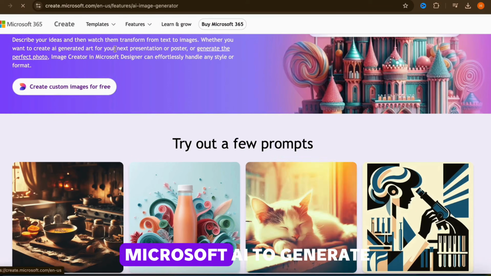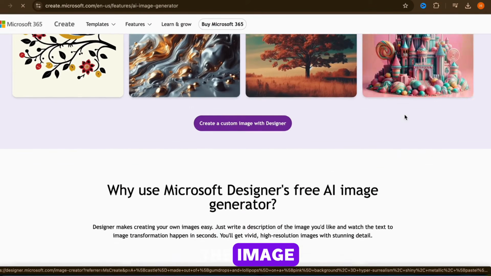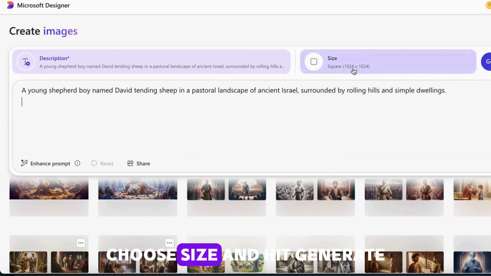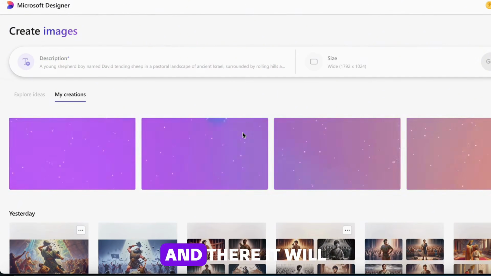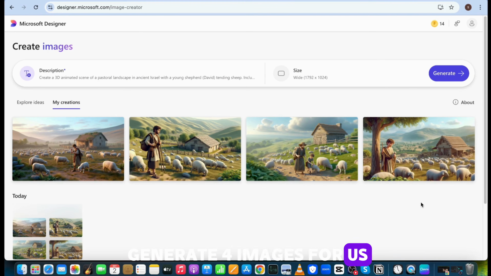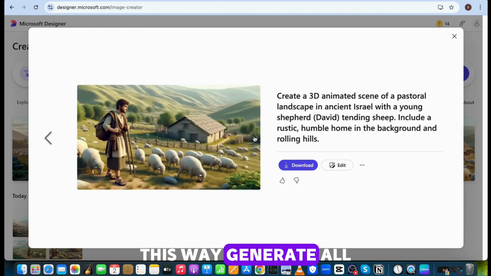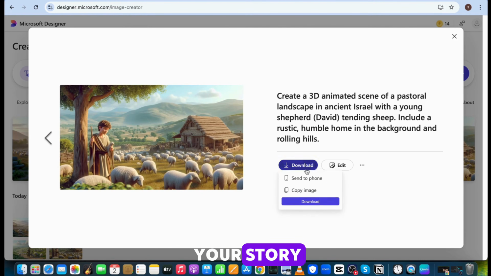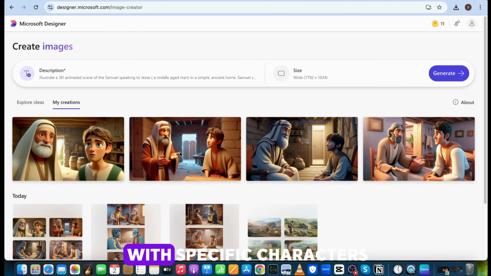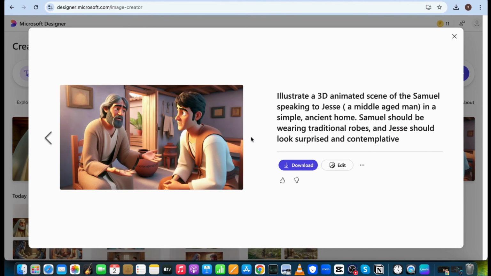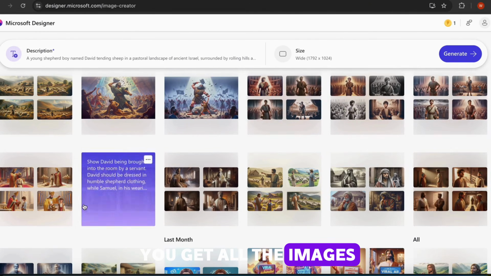Alright, I will use Microsoft AI to generate the image. Copy the prompt from ChatGPT and paste it in the description box, choose size, and hit generate. And there it will generate 4 images for us. You can choose the one which is good and matching with our story. This way, generate all the images as per your story. Also generate some images with specific characters so we can add lip sync to it, and it will look cool. Repeat this process until you get all the images.